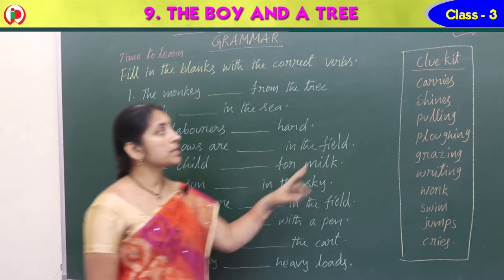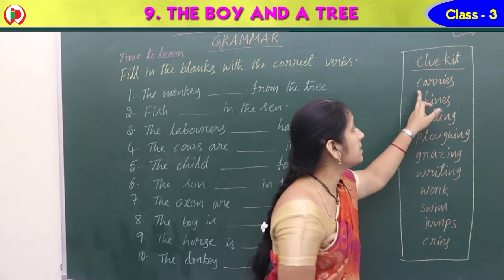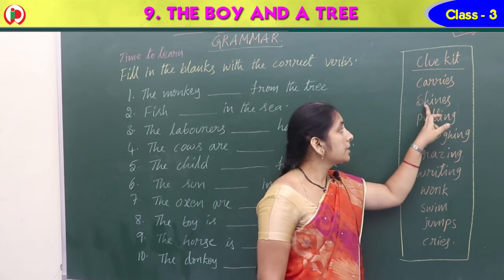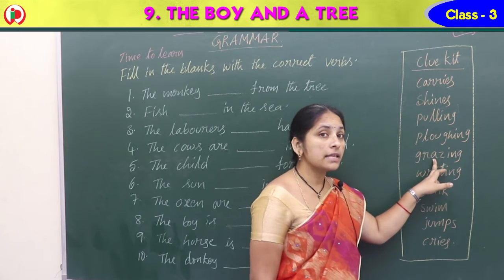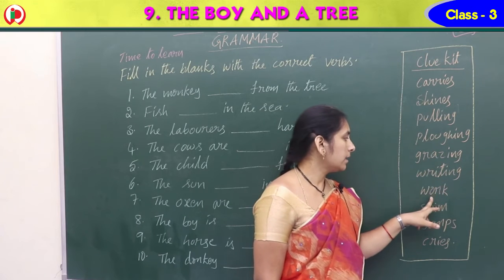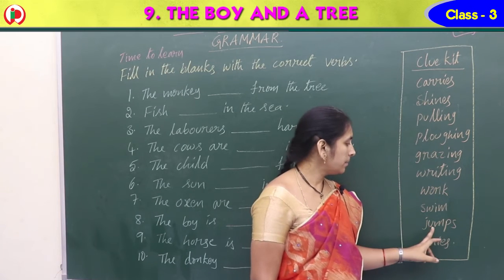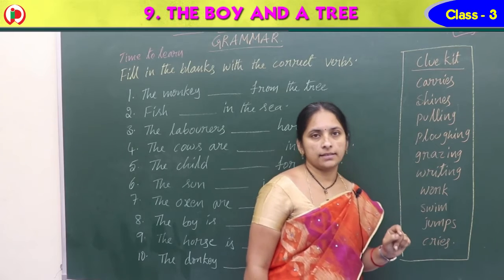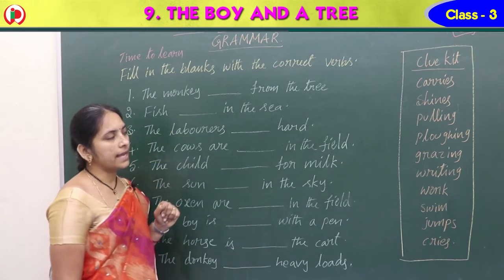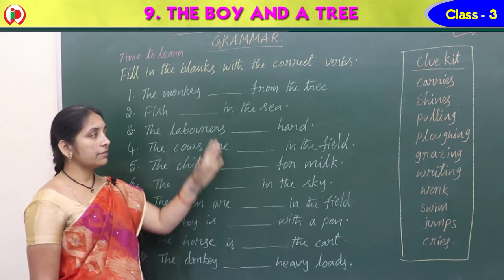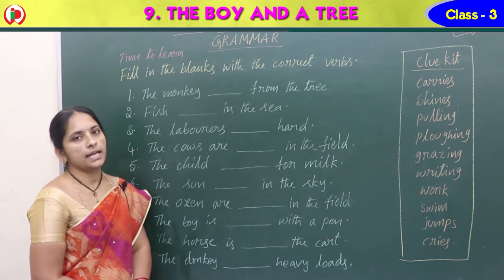The verbs they have given are: carries, shines, pulling, plowing, grazing, writing, work, swim, jumps, cries. We should write these in the suitable sentences.